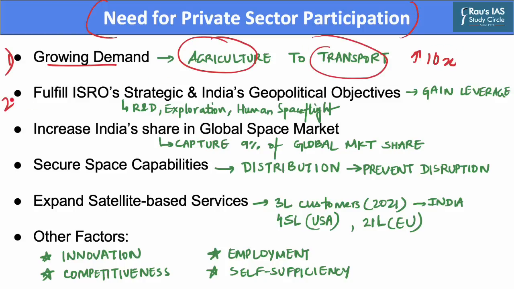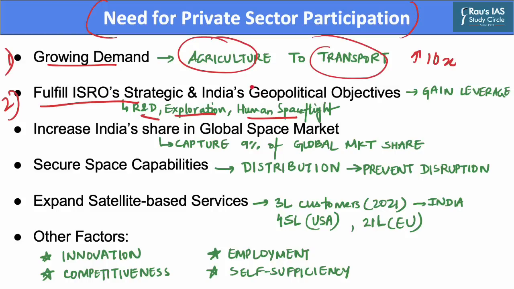The second reason is to fulfill ISRO's strategic objectives. Currently, a lot of ISRO's resources are being consumed by routine activities. This causes delays in completing its strategic objectives. If private companies take over these routine activities, ISRO will be able to focus more on strategic programs like R&D activities, exploration missions, and human spaceflight programs.